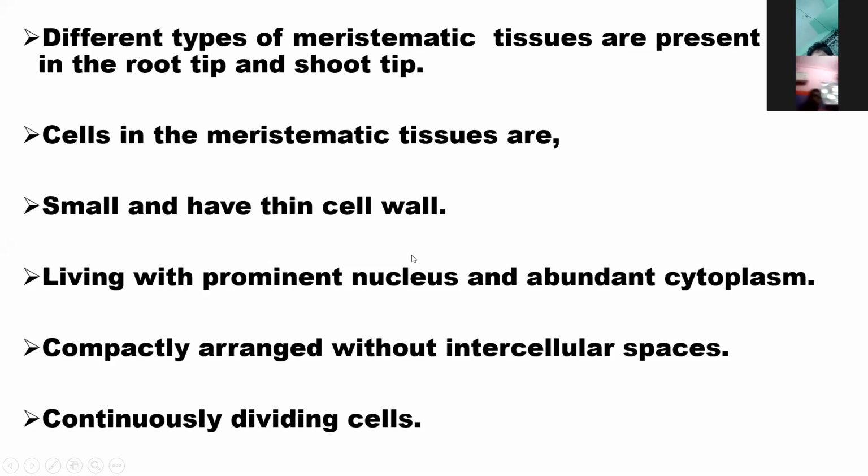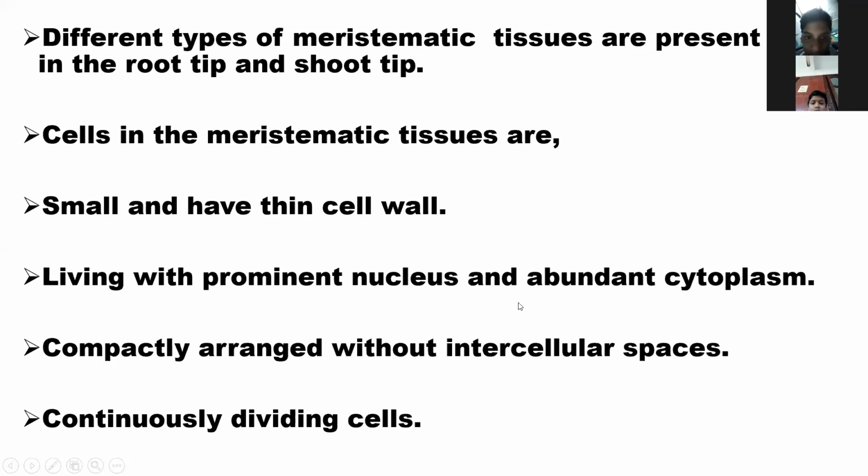Next, the cells are living with a prominent nucleus and abundant cytoplasm. Abundant means a huge amount of cytoplasm. Organisms without a membrane-bound nucleus are called prokaryotes, and those with a nucleus are called eukaryotes.